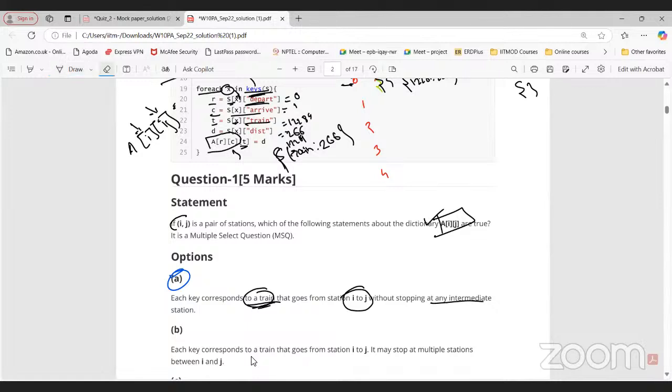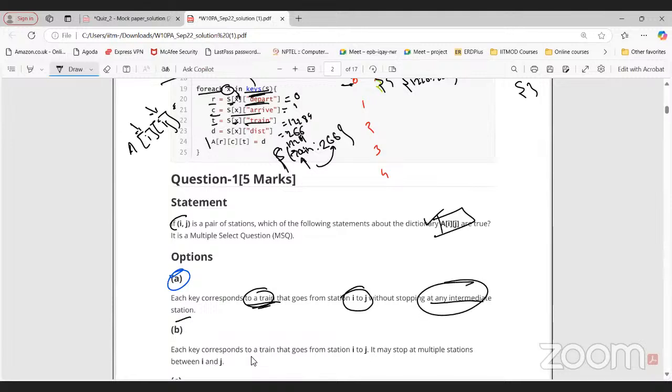So this is what we got, right? For each field we have a train, and the corresponding value is what? Distance. So the key is the train. Each key corresponds to a train that goes from I to J without stopping at any intermediate station. Yes, this information is given in the question itself.